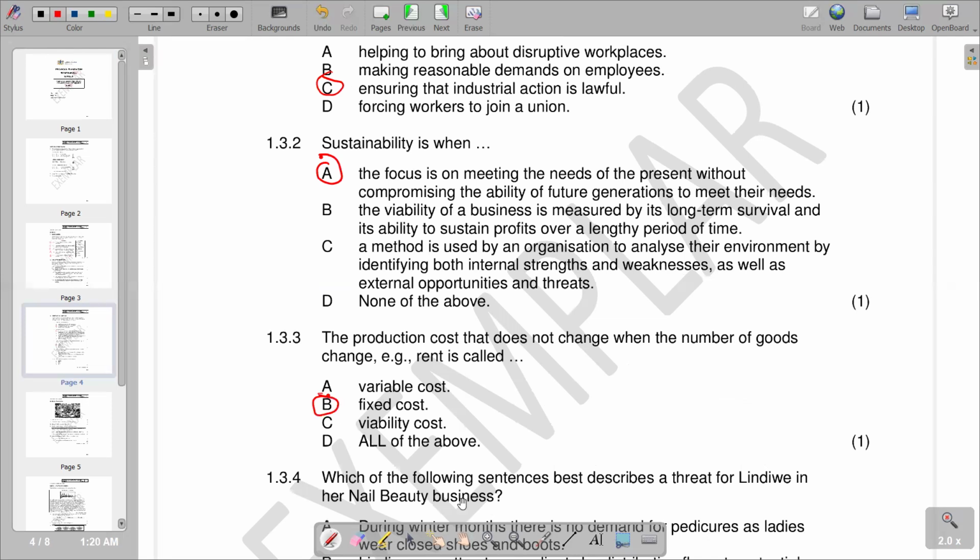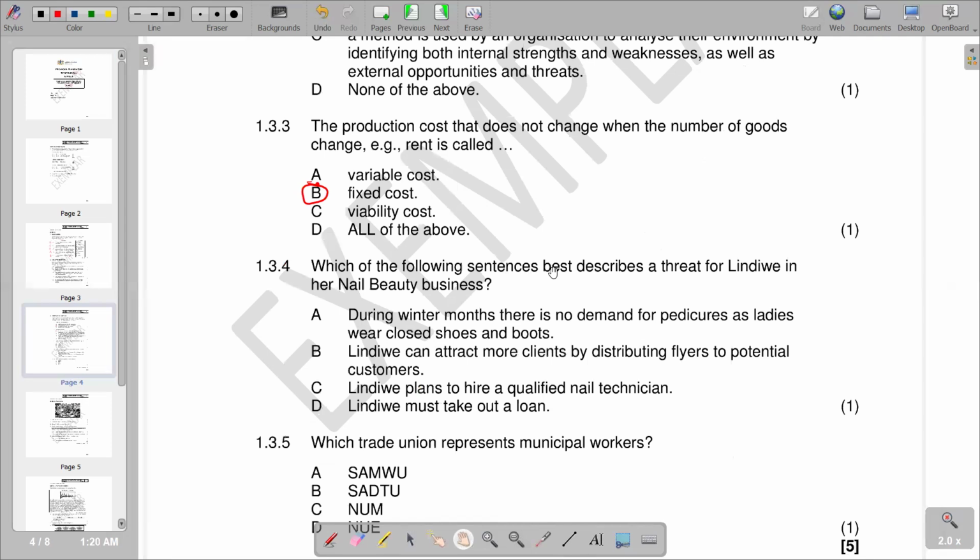But going to the next part, which is 1.3.4, which of the following sentences best describes the threat of Polindiwe in Henel beauty business? Remember, the question is asking for a threat. So we have to identify which one is a threat. A is saying during winter months there is no demand for pedicures as ladies wear closed shoes and boots. So we try to identify whether it's a threat or not, and we see that this is correct.